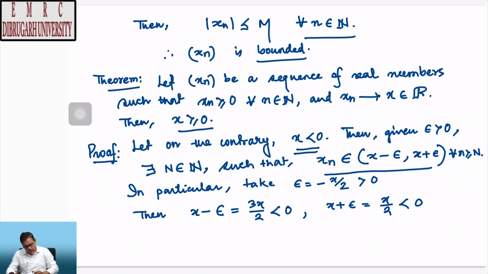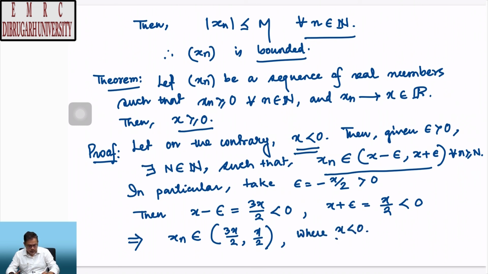So what we have obtained is that x_n belongs to this open interval (3x/2, x/2), where x is negative. The end points of this open interval are negative quantities. This is impossible.